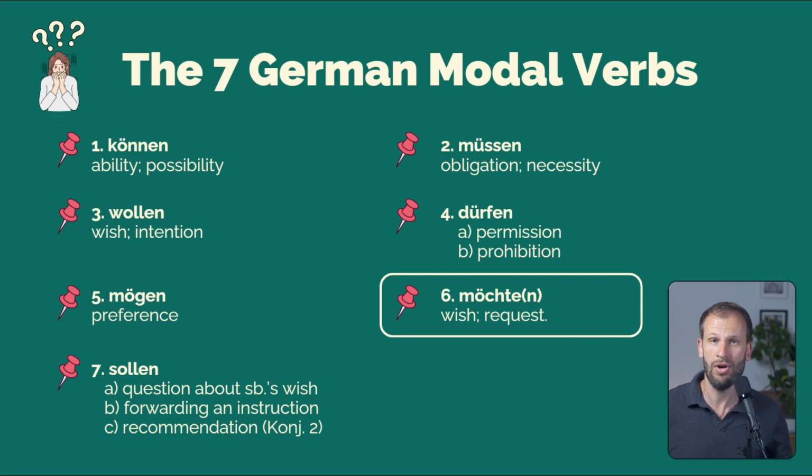It's actually the conjunctive to forms of the verb mögen. And with möchten you can express a wish or a request. It's quite similar to wollen in many instances, but möchten can be more polite. So if you want something from someone in a restaurant, shopping situation, hotel, cafe, in these scenarios, it's better to use ich möchte rather than ich will.